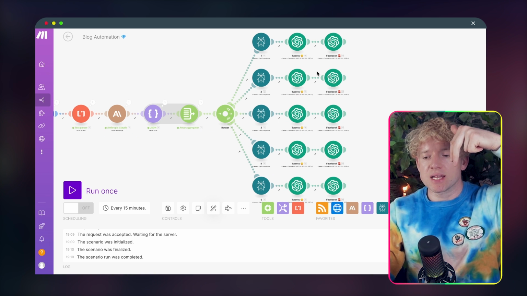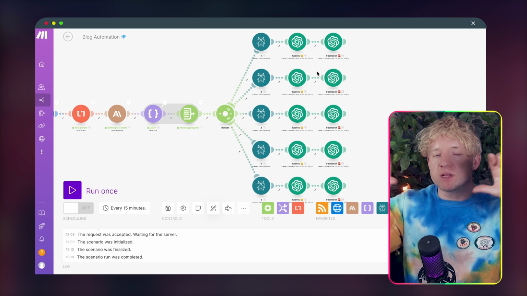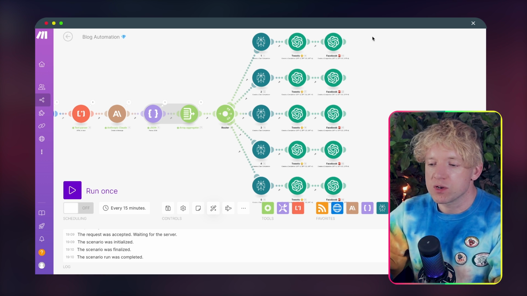You can add an Instagram. You can add in LinkedIn. You can add in all your platforms. This would be the module of how it works. Now that's happened, what do we do?